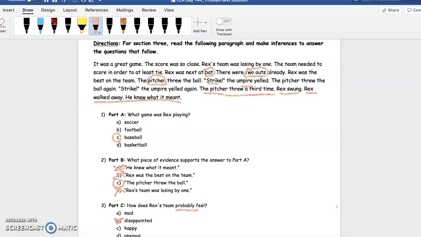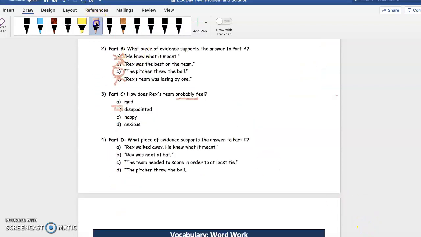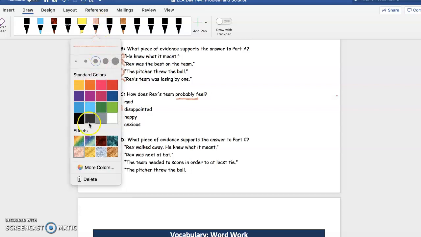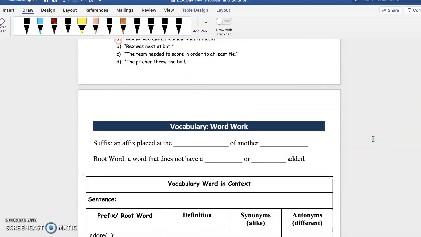Okay. That looks really ugly. Let's go back and do that again. So yeah, they're disappointed because they lost the game. And then what evidence tells us that? Basically the evidence that I literally just read, right? Rex walked away. He knew what it meant. Okay, good. All right, guys, let's go ahead and keep it moving and let's move on to our vocabulary word work.